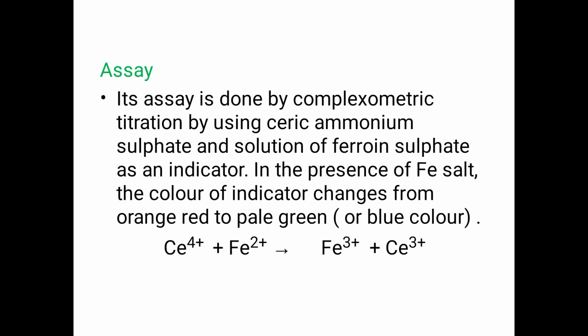Next, assay. The assay is done by complexometric titration using ceric ammonium sulfate as titrant and ferroin sulfate solution as an indicator.